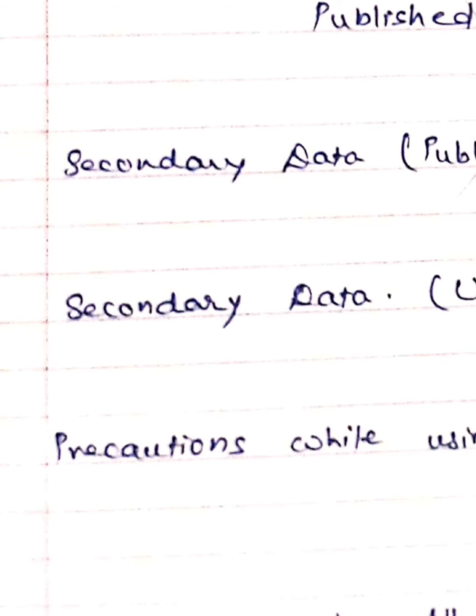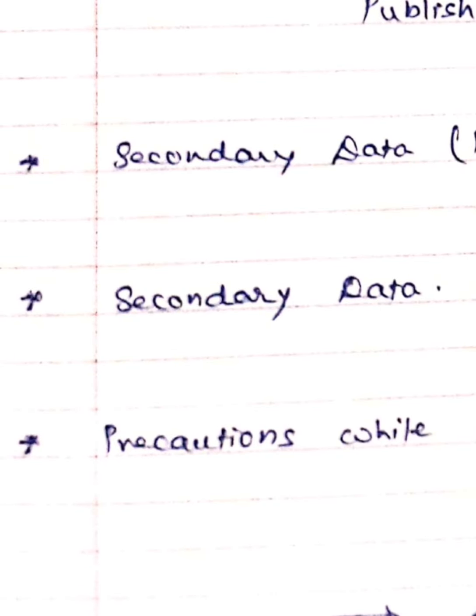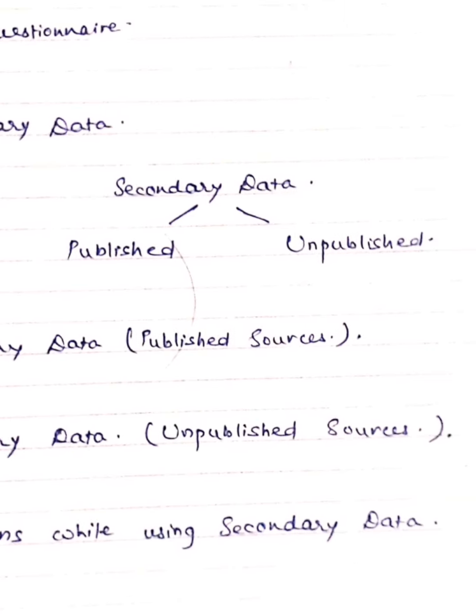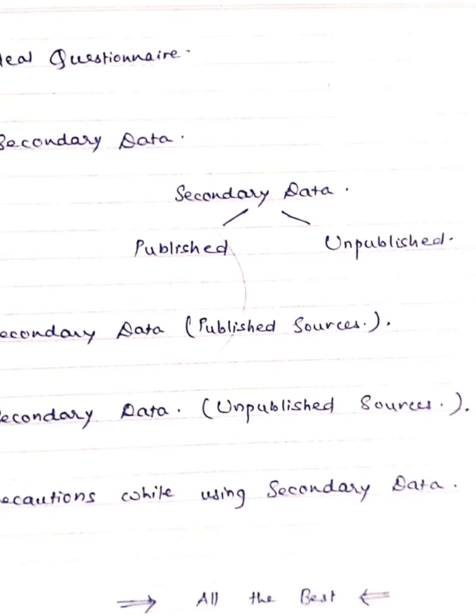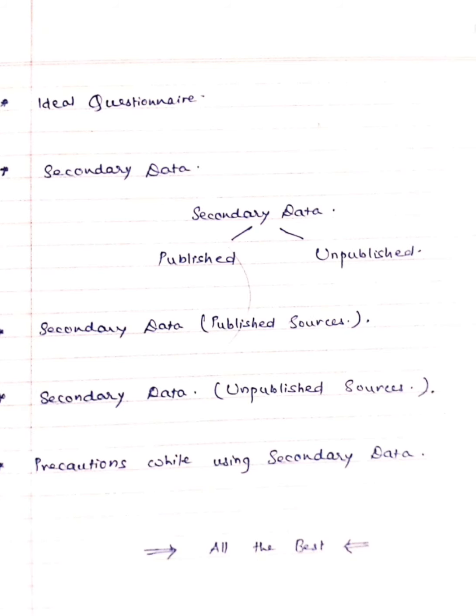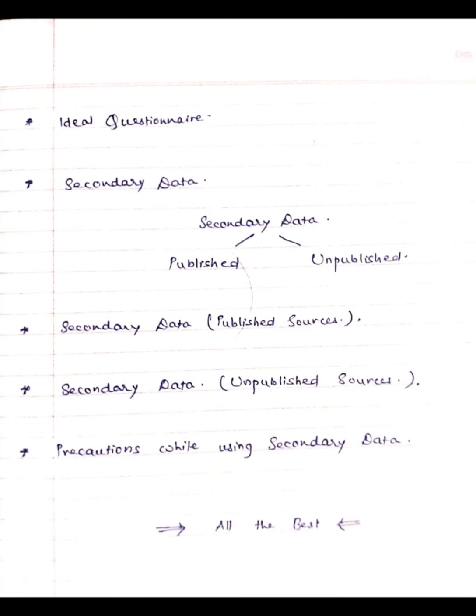So these are a few of the precautions that we should take while using secondary data. So children, this is a short overview of the first chapter that we had seen.